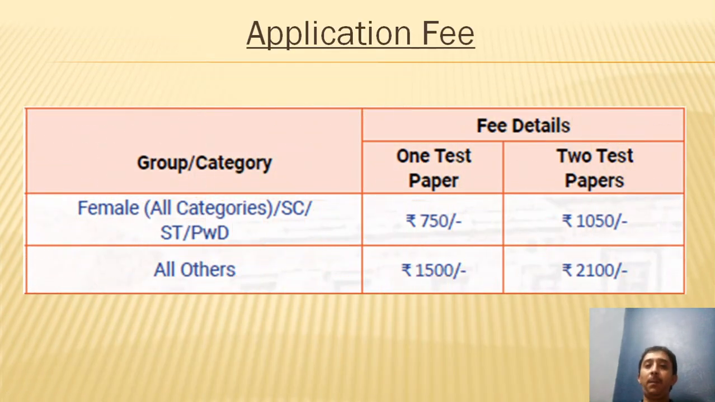Moving on, the application fee. The application fee will be rupees 750 for one test paper for female or SC, ST, PWD candidates, and for 2 test papers it is going to be 1050 for these category people. In the same way, for all the others, the fee for one test paper will be 1500, and for 2 test papers it will be 2100.